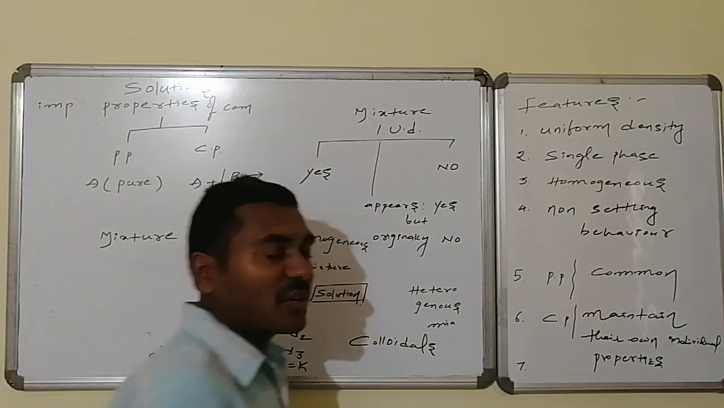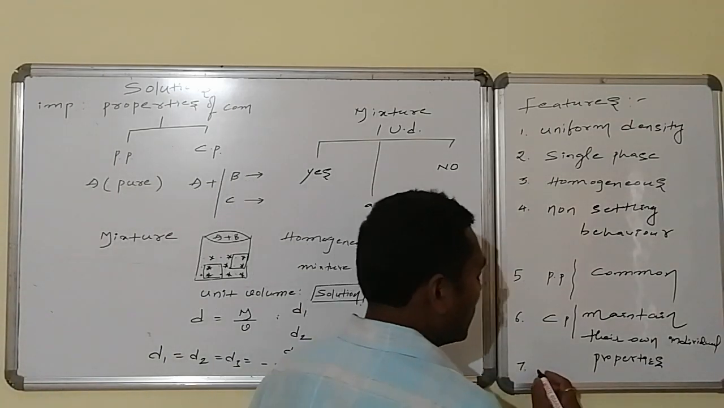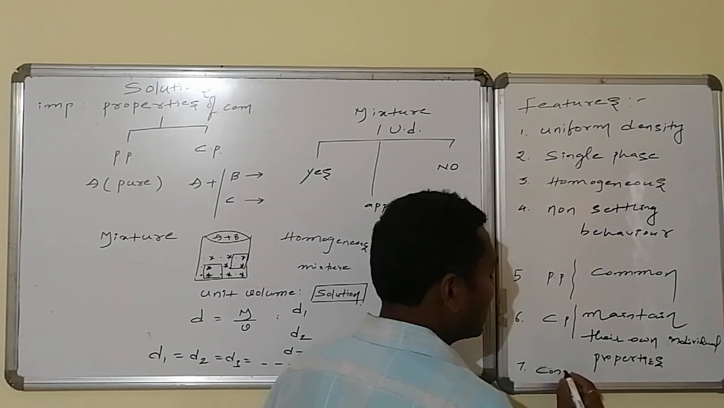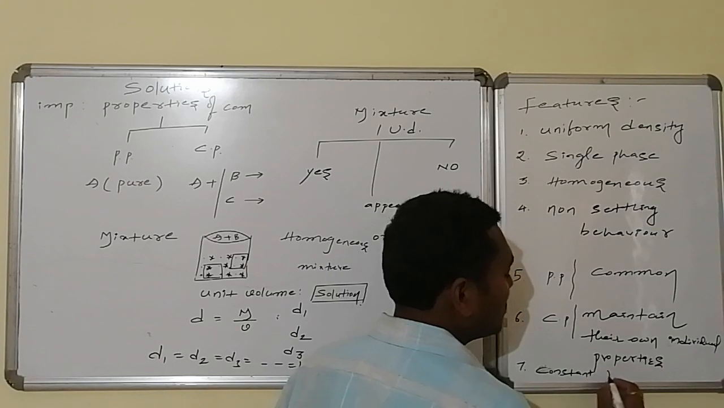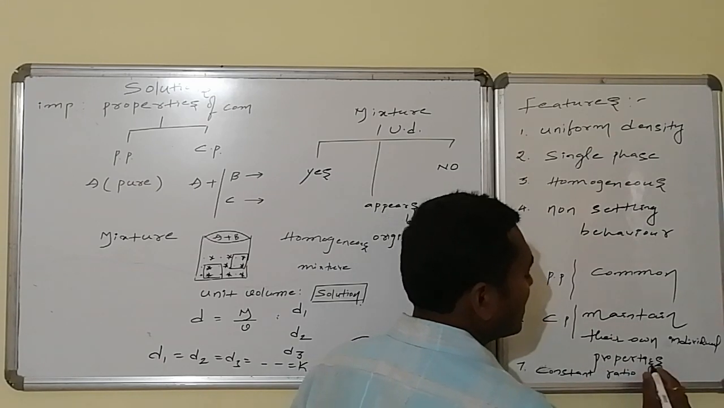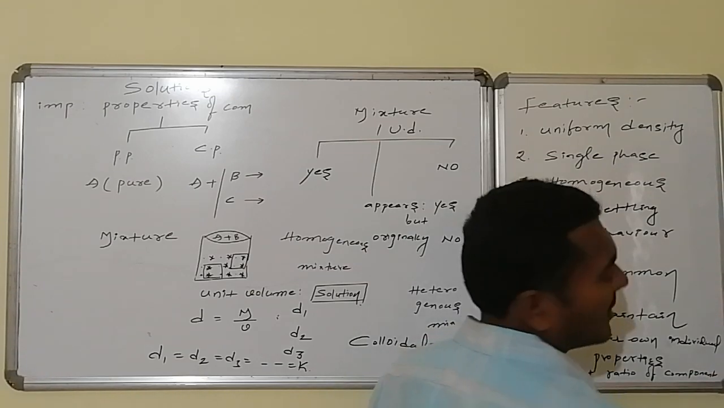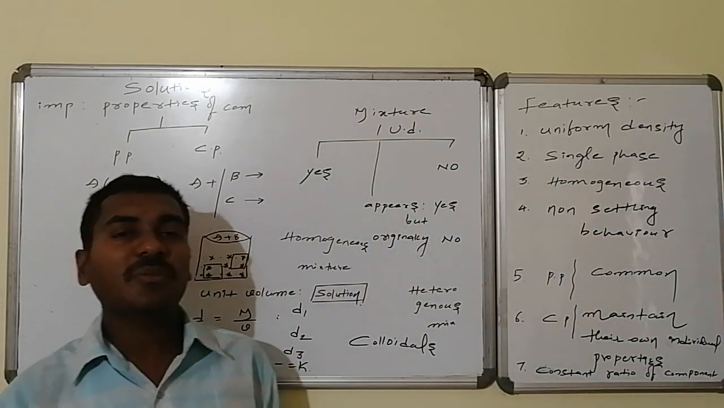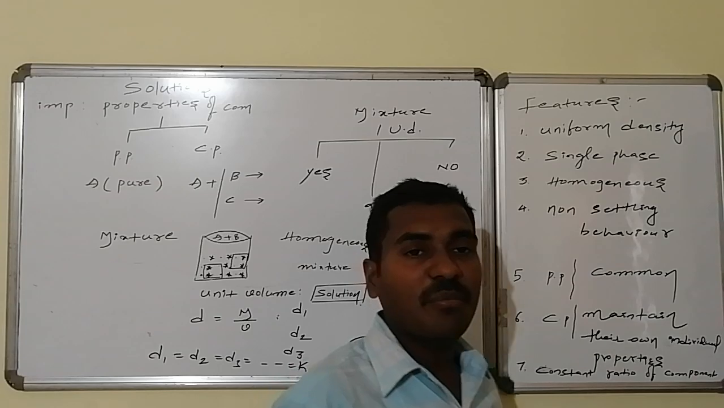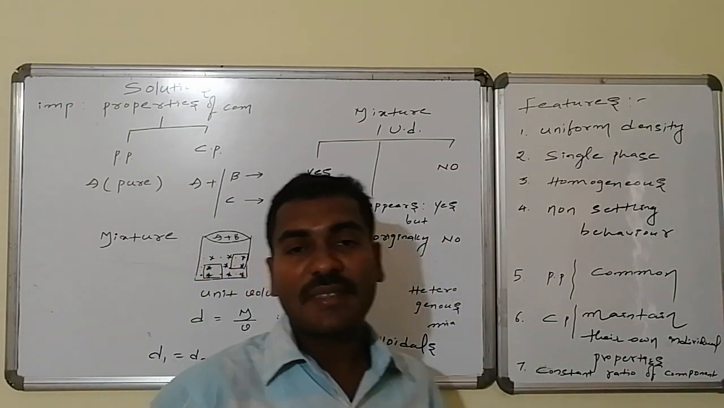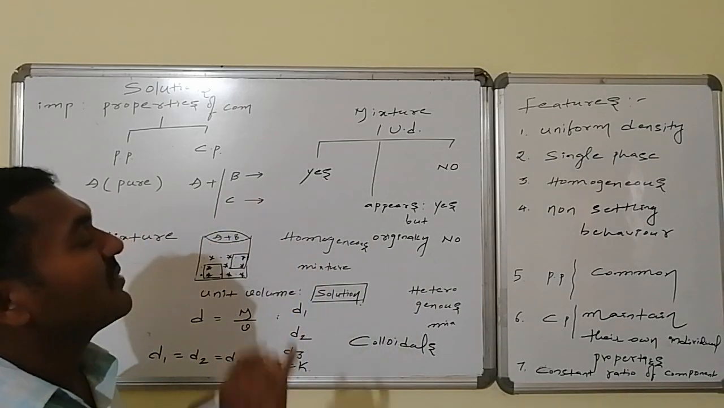Other places also the same ratio is maintained. That is, the ratio of components is the same. A constant ratio of components is maintained. What are they maintaining? A constant ratio of components at every place, at every location, at every part of the solution, as well as a constant composition of the components. These are the characteristic features.